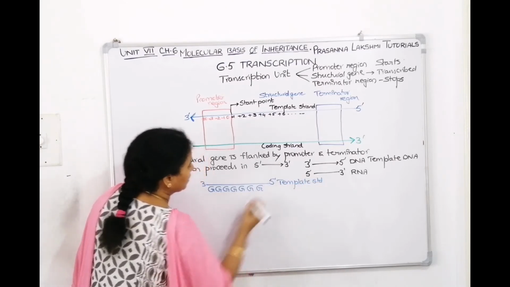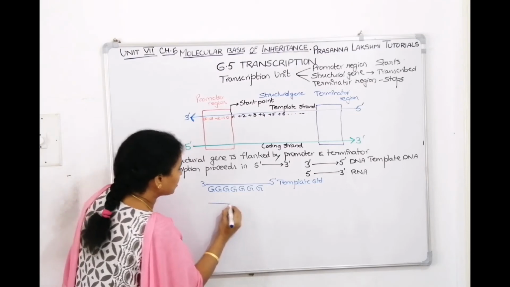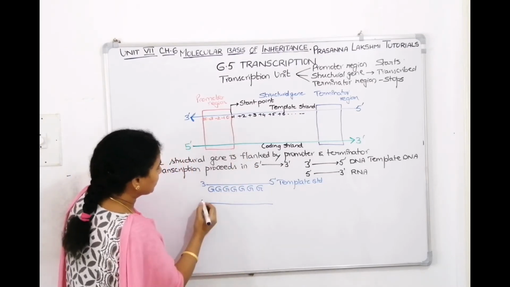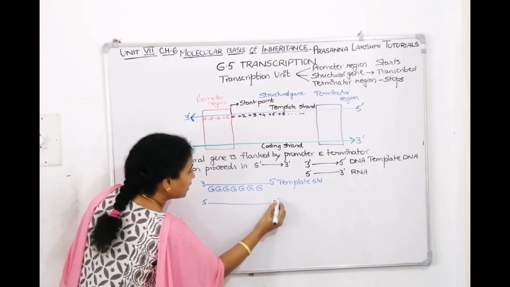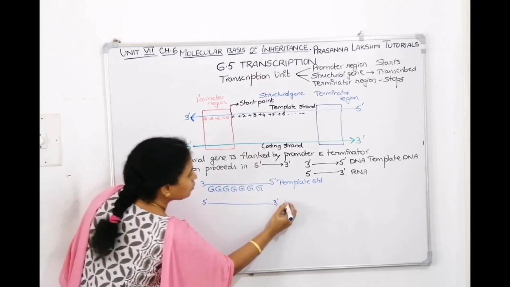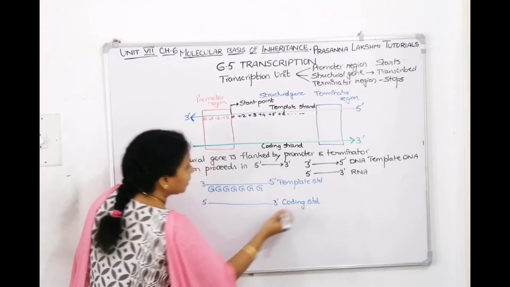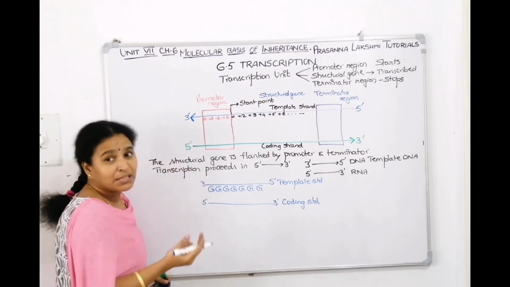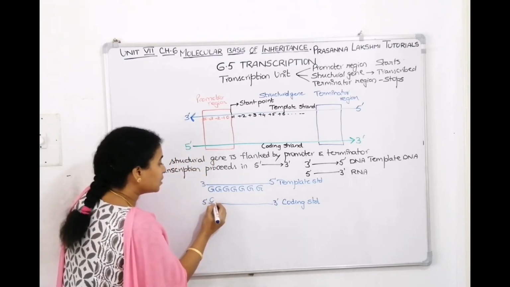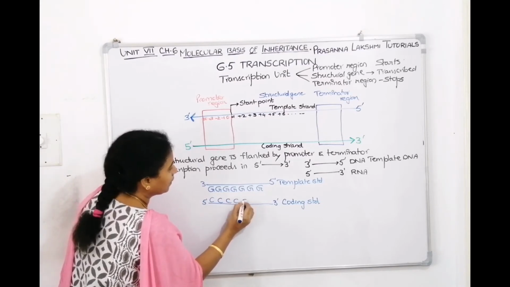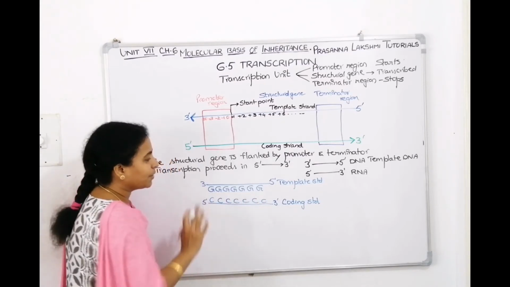This is a template strand. Then the other strand, which runs below the template strand in the 5 to 3 direction, what did we call it? Coding strand. What is the code which is present here? Base complementarity: G pairs with C. So that means it is poly C. On the upside, if it is poly G, at the bottom it will be poly C.